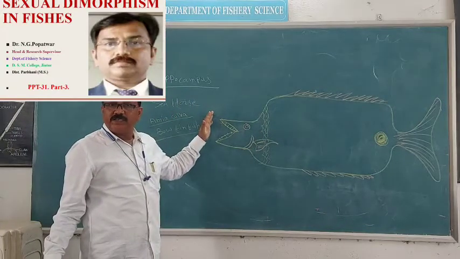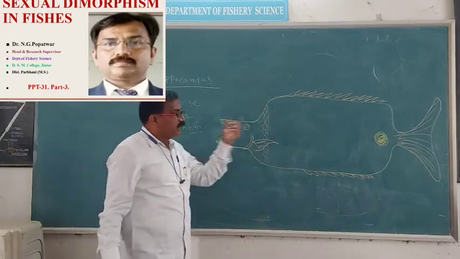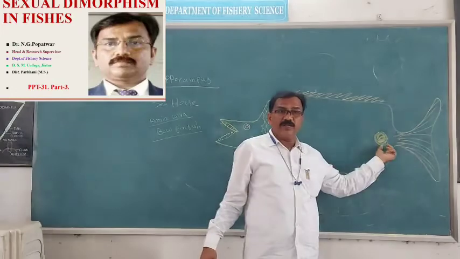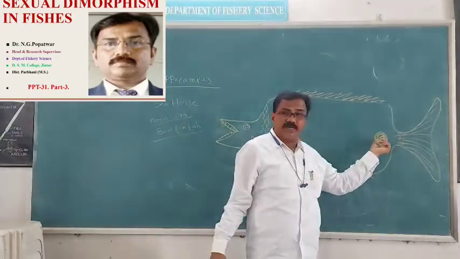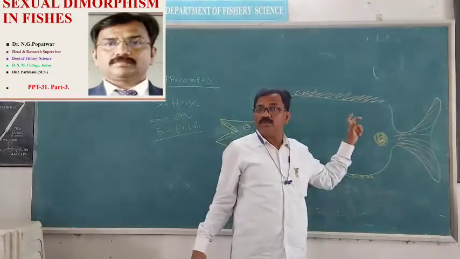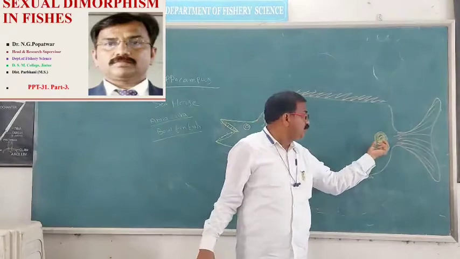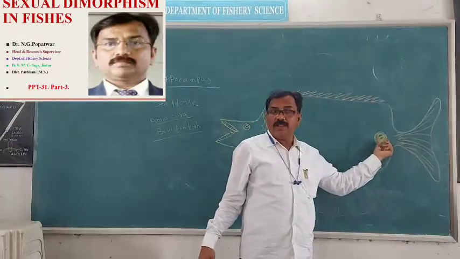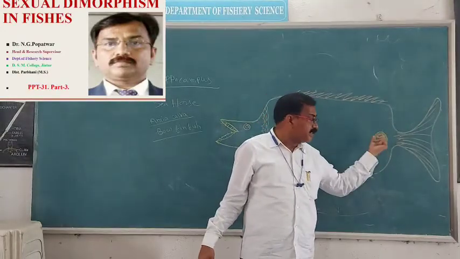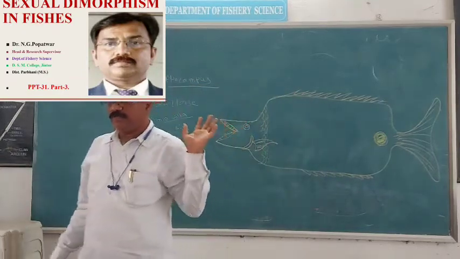Those fishes which are male fish, in these male fishes, at the base of the caudal peduncle, at the base of the tail region, a dark black blotch or spot is present. The dark black spot is present, a blotch is present at the base of the caudal peduncle, and such a colored spot is to be absent in female fish.